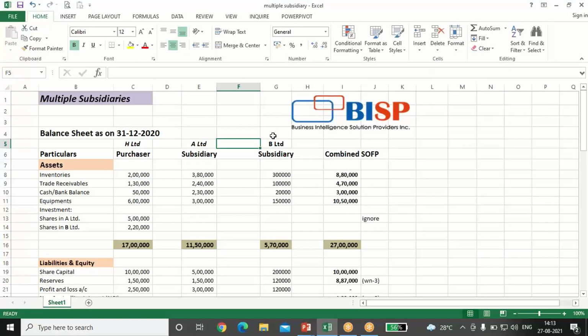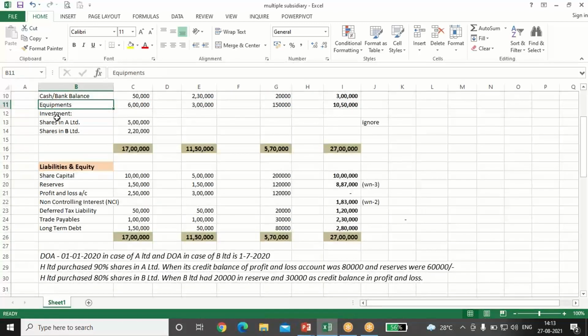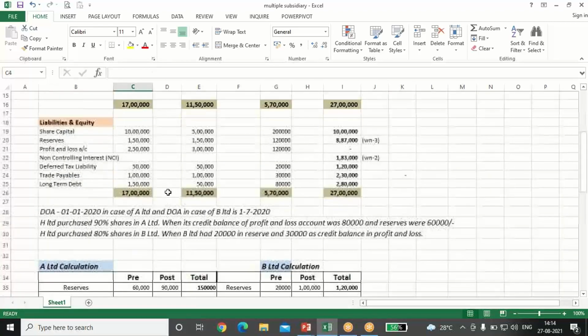There are three companies. One is the holding company. It has made investment in A Limited and in B Limited. Their separate line balance sheets are given. Inventories 2 lakh, trade receivables, cash and bank, equipments. Investment in A Limited is 5 lakh and investment in B Limited is 2 lakh 20,000. On the liability and equity side, share capital, reserves and surplus, profit and loss account, deferred tax liability, trade payables and long term debt are given. The balance sheet is given as on 31st December 2020.